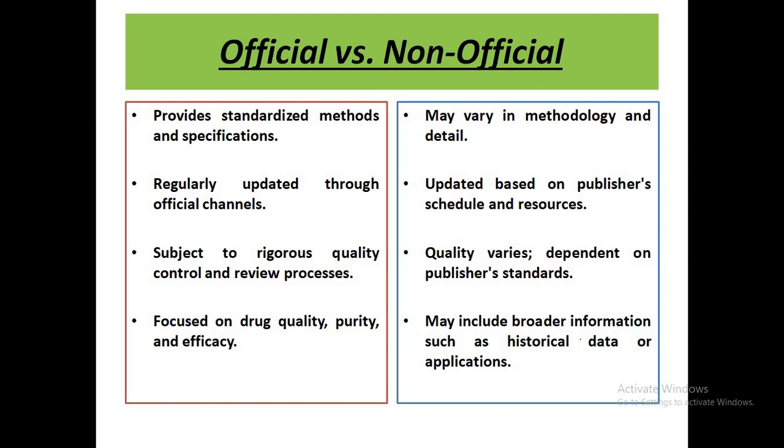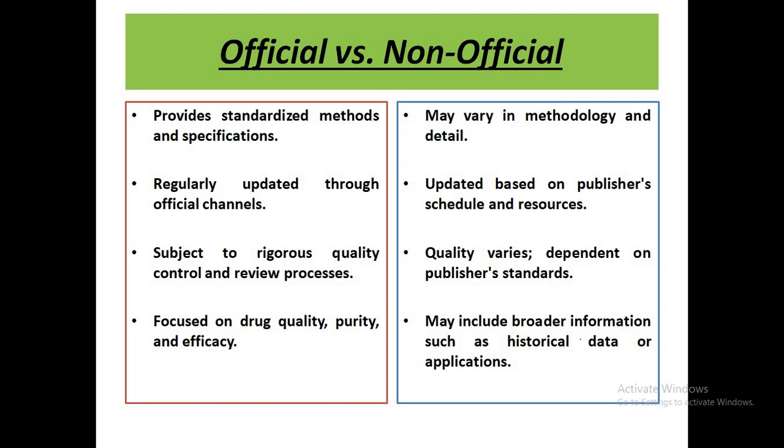Many times, they also include monographs on drugs, dosage forms, excipients, herbal drugs, veterinary products, etc. But in case of non-official pharmacopoeia, the standards may vary, and the methodologies may vary from time to time.